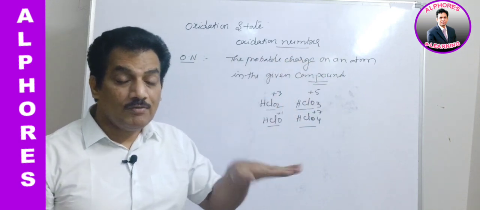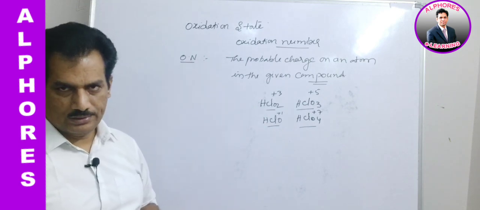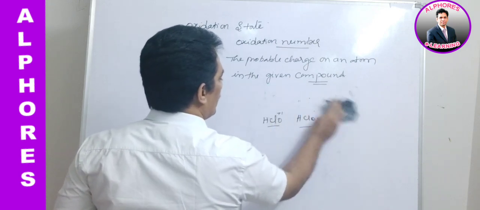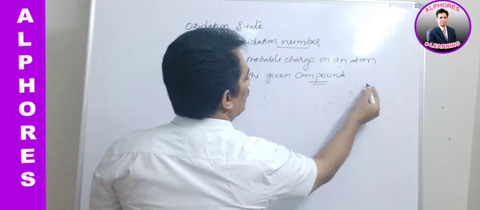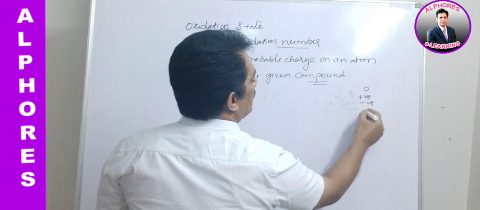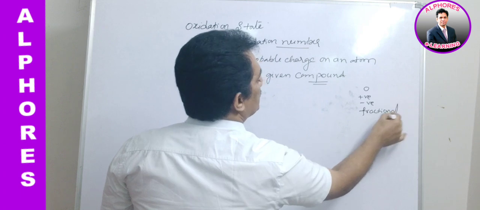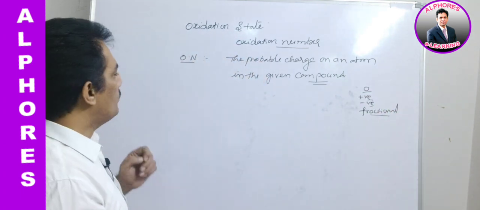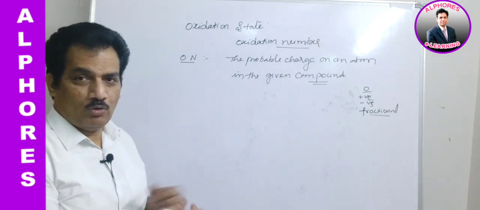That means in the given compound what is the probable charge? That is nothing but oxidation state. Clear? And now this oxidation state may be 0, positive, negative, or even fractional. All these are possible for this oxidation state, the probable charge. And now coming to analyze what is oxidation state in the given compound, how to find it.